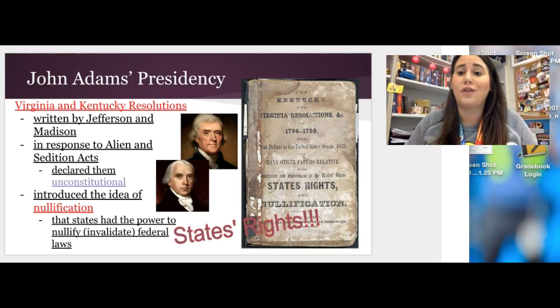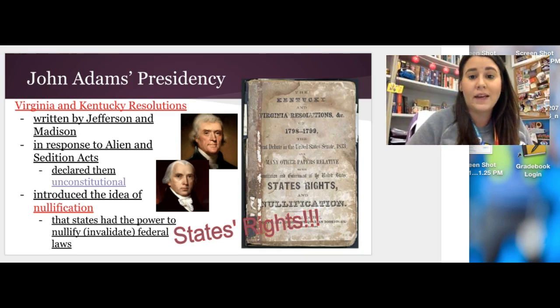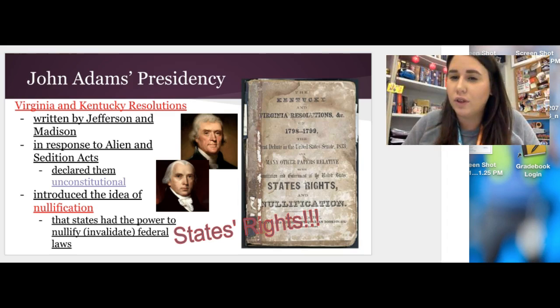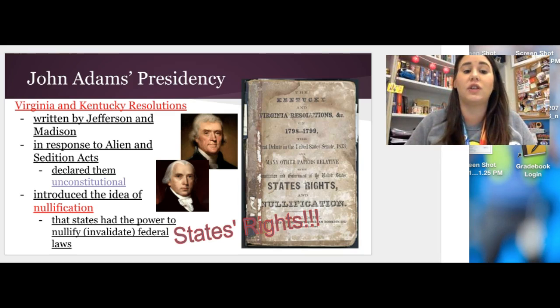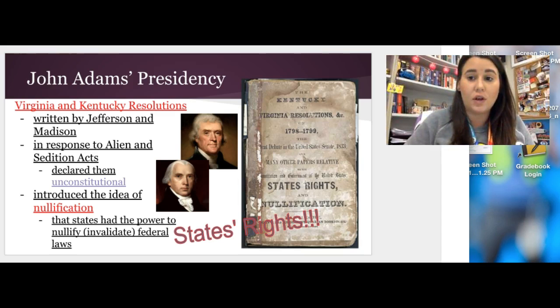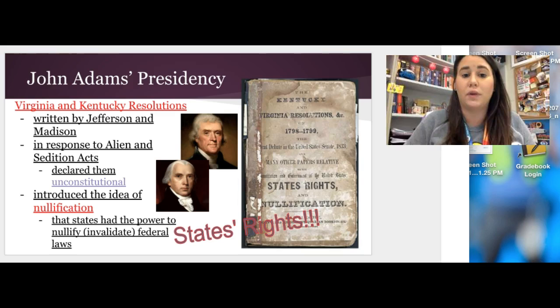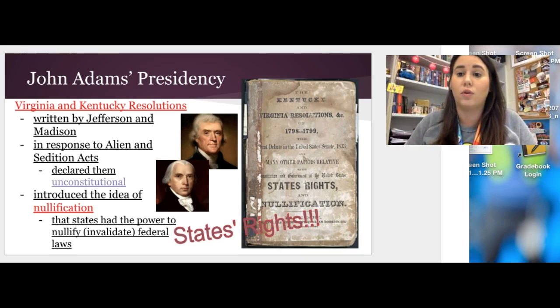If we have a union full of states that can pick and choose federal law as they please, do we really have a union? And that's the question that nullification brought into the picture. We are going to talk and deal with nullification all throughout the rest of this course, and it's going to be the center of many political arguments.